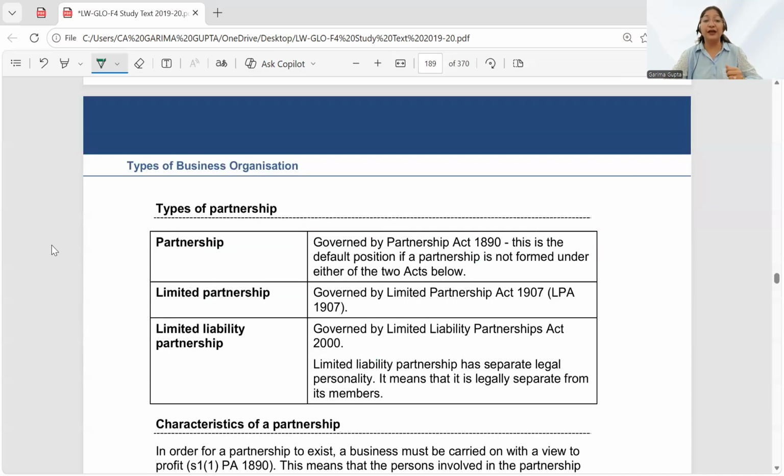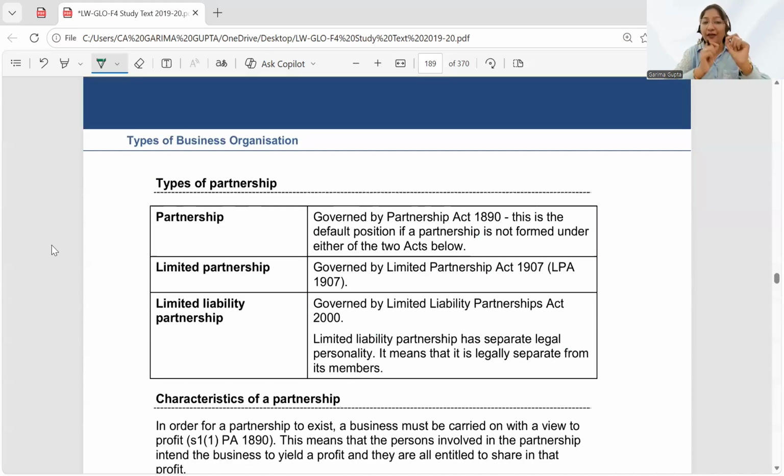Let's move to the different types of partnership. I have touched very briefly on these different types of partnership. Let's talk more about it. I have told you that there are three types of partnership. The fourth one is, of course, a company, but we are not talking about the company over here. We are talking about the partnership.